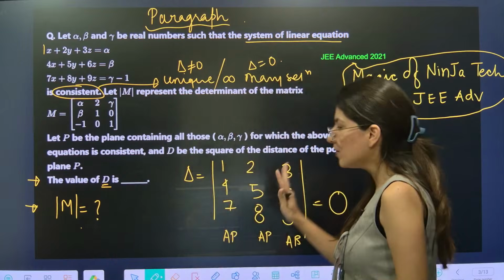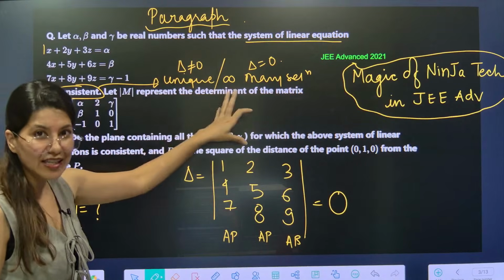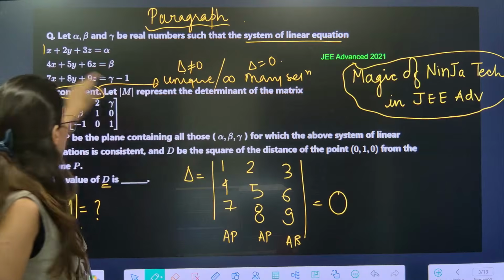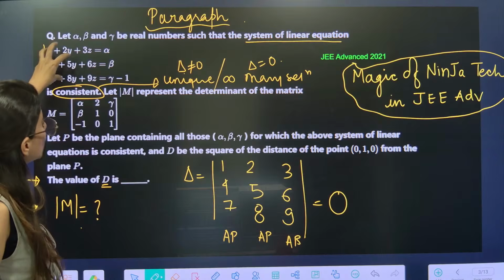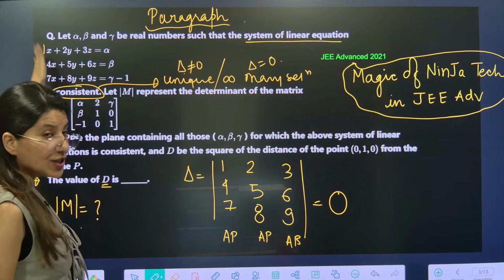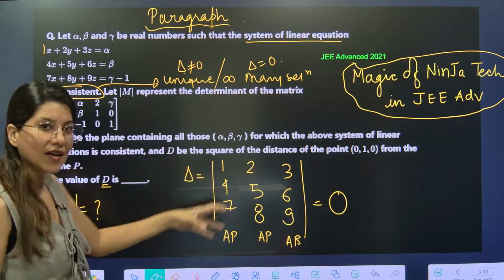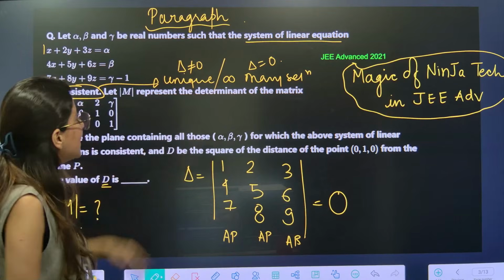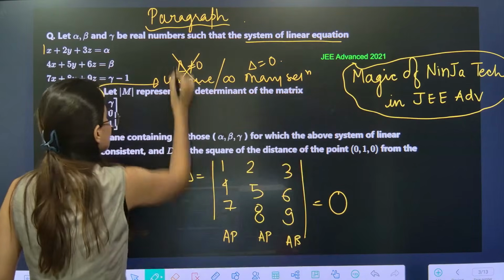Okay. So what I was telling you is that the moment you see the system of linear equations is consistent, you directly look at the coefficients. The moment you see the coefficients, you will realize that all the coefficients vertically are in arithmetic progression. And the moment they are in arithmetic progression, delta is 0, that means the unique solution you have to reject. Okay, this case is rejected.